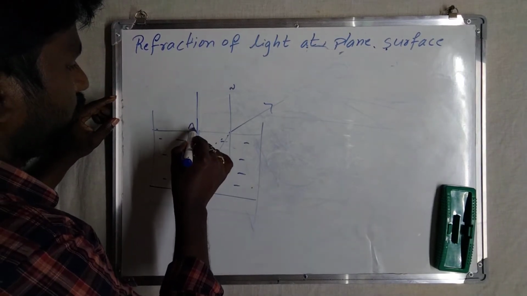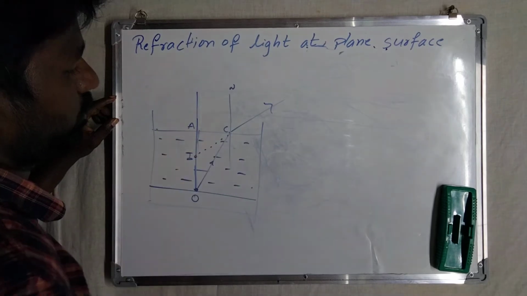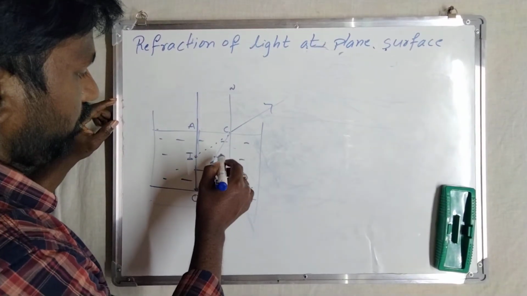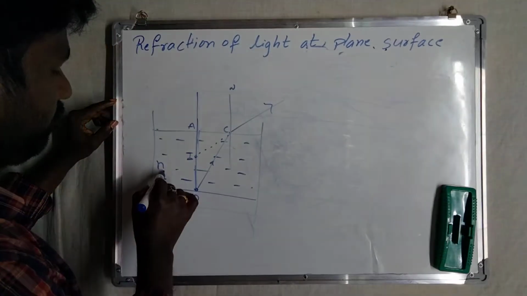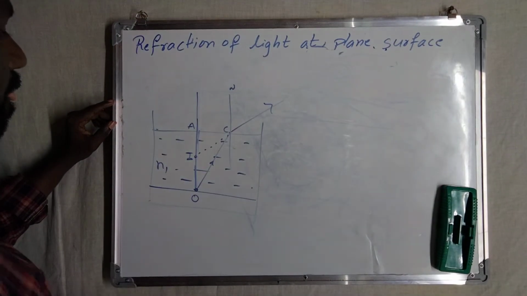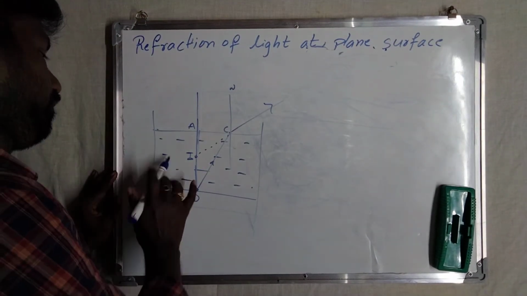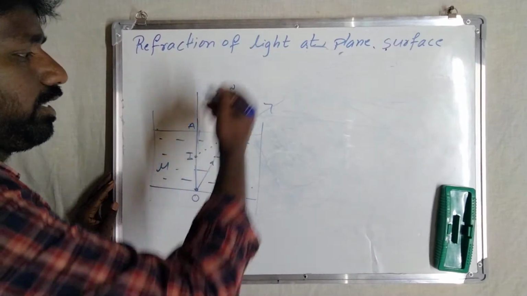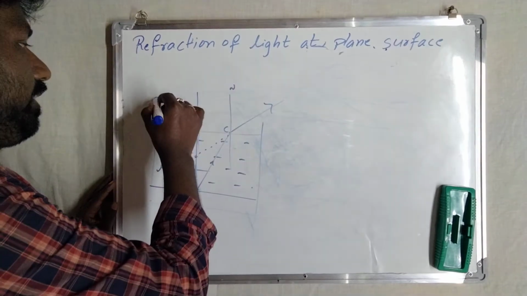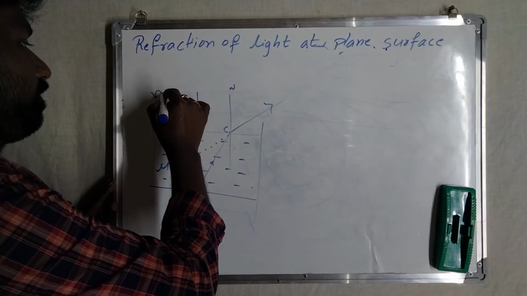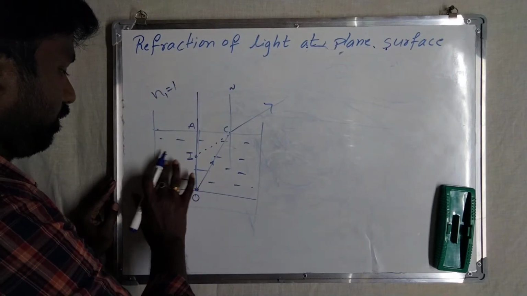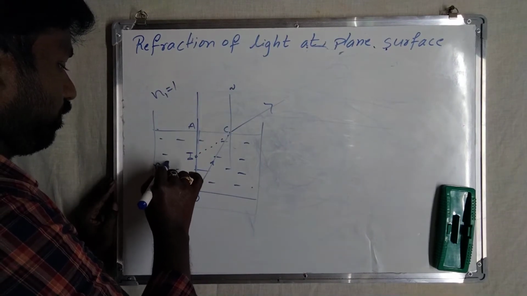This point I am taking as A, and this one as C. The refractive index of water is n1, or you can take it as mu. The light rays are entering from denser to rarer medium, like the air medium, so that refractive index n1 equals 1, and here I am taking n2 equals mu.